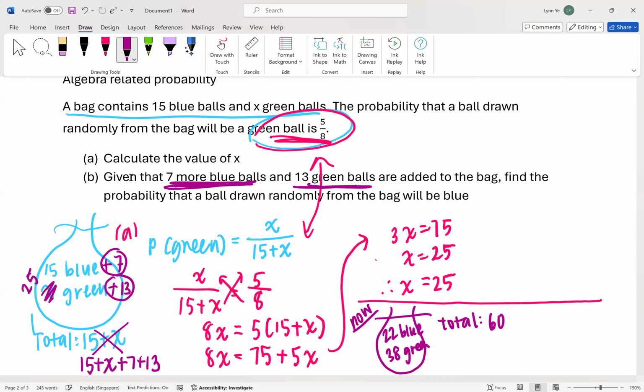Okay, and then now what is the question asking for? Probability of getting a blue ball. Probability of getting blue, right? So what is our new total? 22 over 60, yes. Simplest form? Yes, the end. You all can copy all this. Don't forget the color coding. One is red, one is purple.